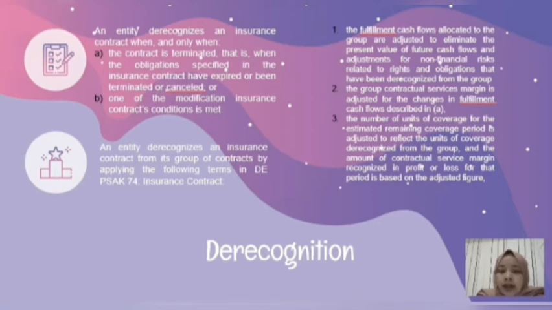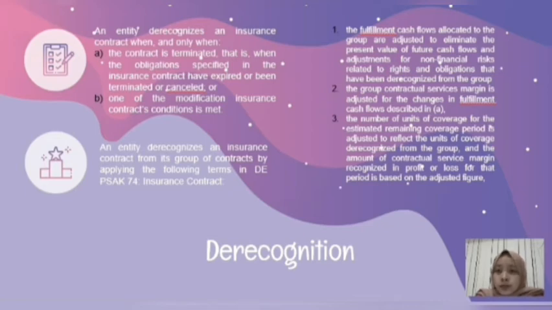But an entity might not know whether a liability has been extinguished, because claims are sometimes reported years after the end of the coverage period. It also considered the concern that an entity might be unable to derecognize this liability. Because of that, there are several terms of derecognition that must be fulfilled by the entity if they want to derecognize the insurance contract.